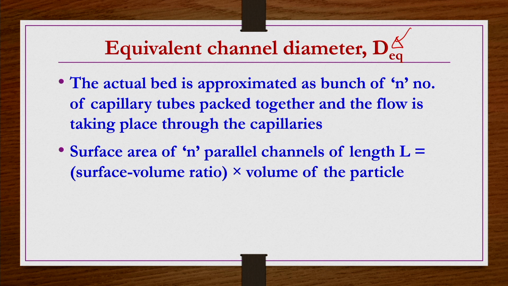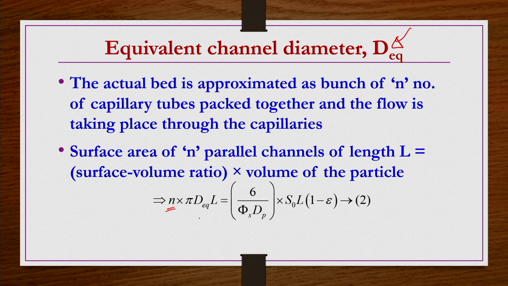That should be equal to the surface area of one channel of length L multiplied by the total number of such channels. So if you have n capillaries, the surface area of each capillary is pi d equivalent L, because they are cylindrical capillaries. Each of them has surface area pi d equivalent multiplied by L, and that should be multiplied by n because n capillaries are there. So this is the total surface area of n capillaries of length L.